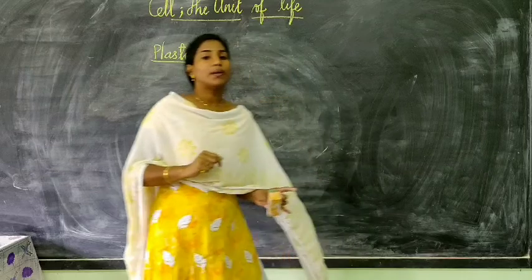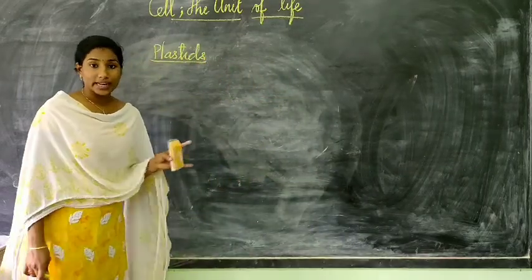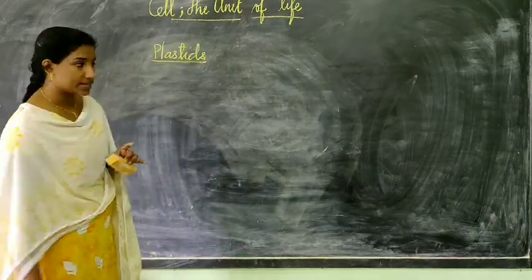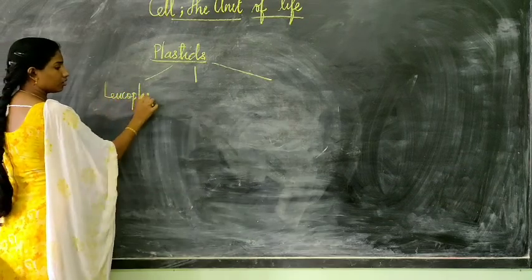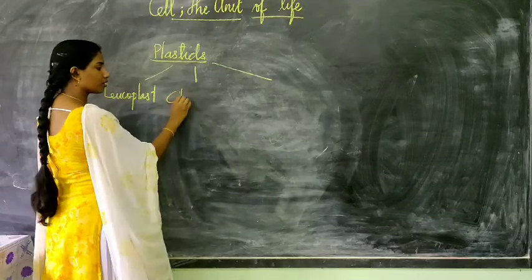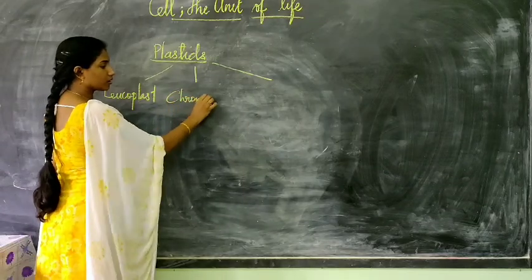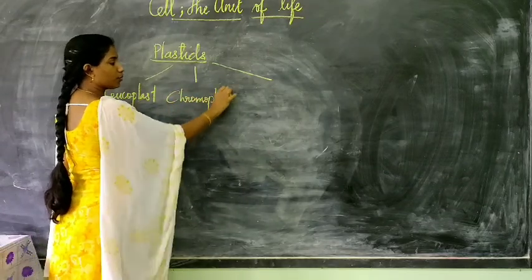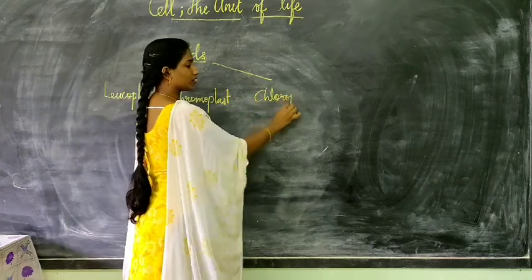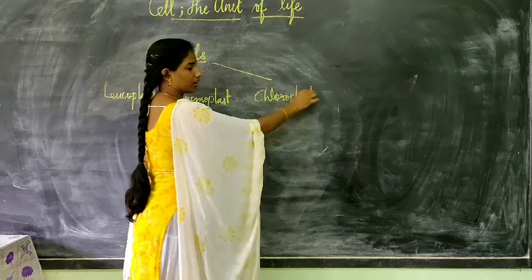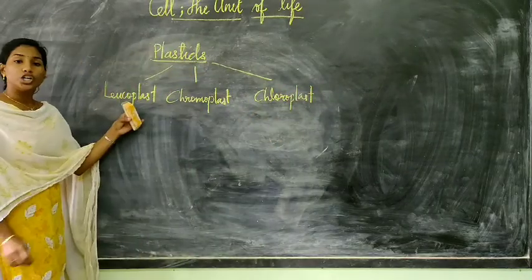Now, plastids basically are of three types based upon the kind of pigment present in them: leucoplast, chromoplast, and chloroplast.